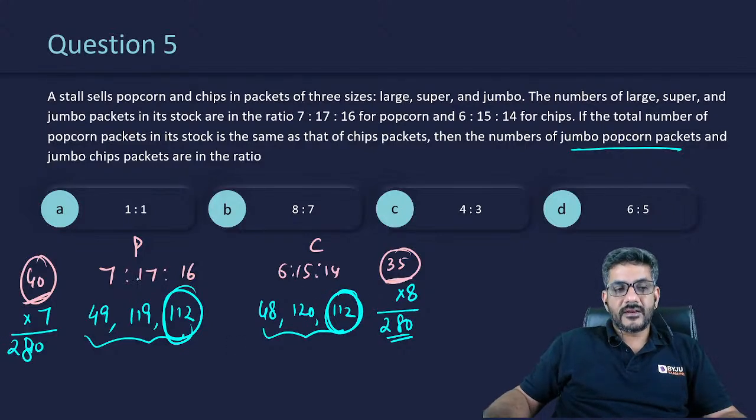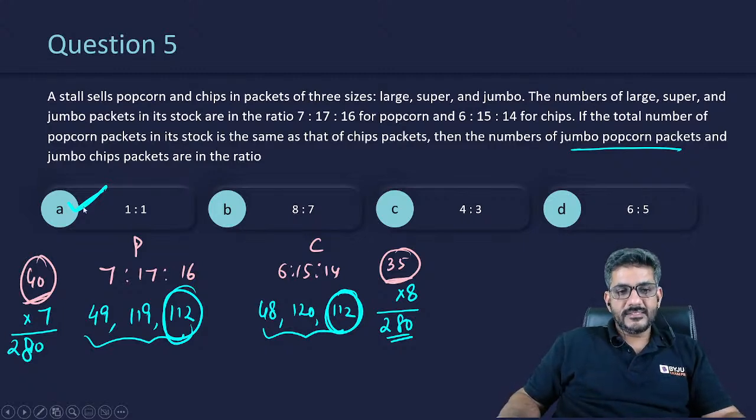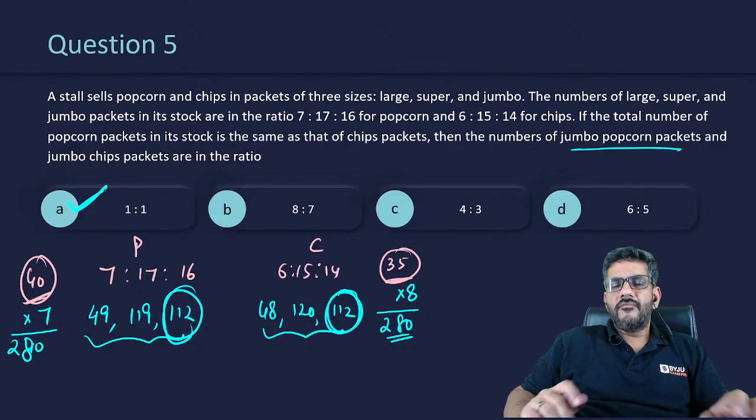The question is asking about their ratio. So their ratio is 1:1. So 1:1 is the correct answer, A option.